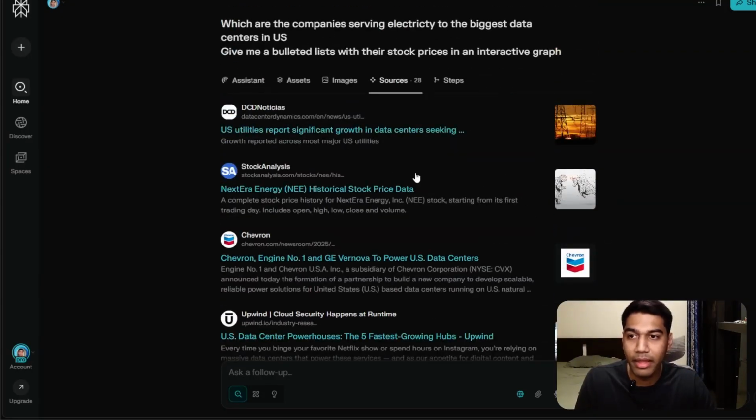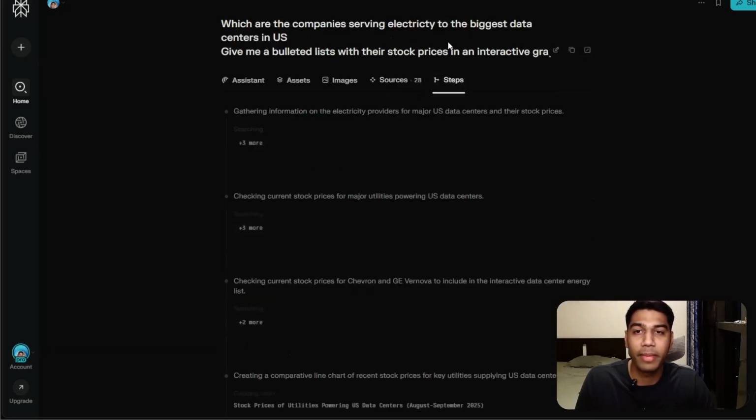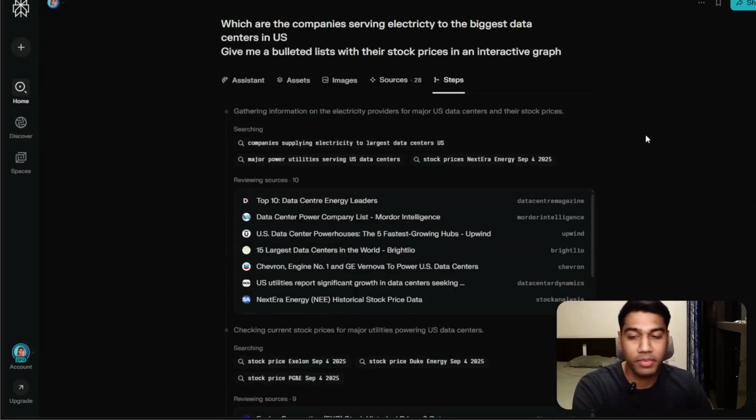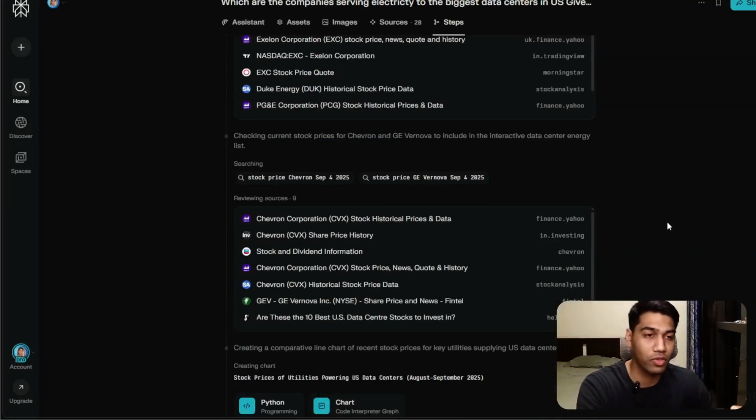So the point is again, you have the option of a review here and you have the option which it took the main data from. And then we have here steps. What does steps mean? Very simply, it created these search queries, sent them to its own web system, searched these queries and brought them back. This is interesting if you are doing a long search.